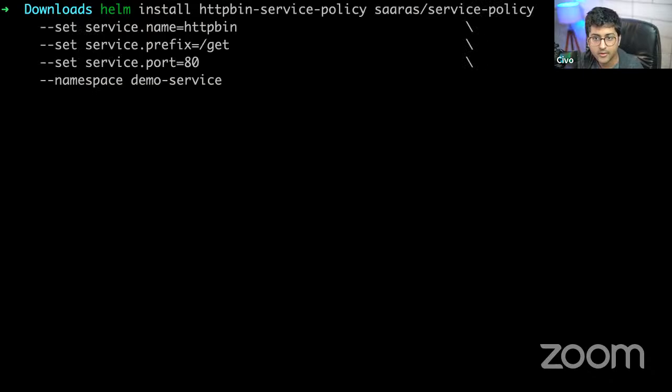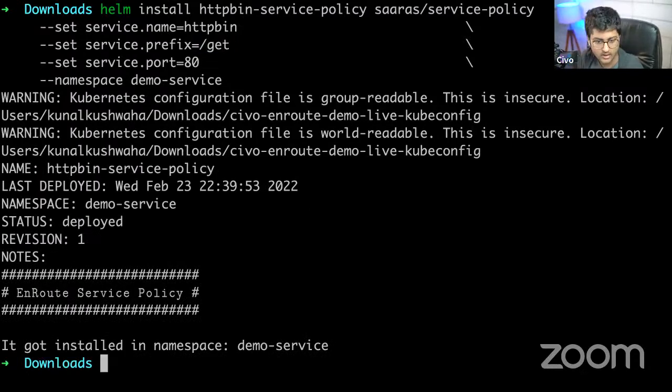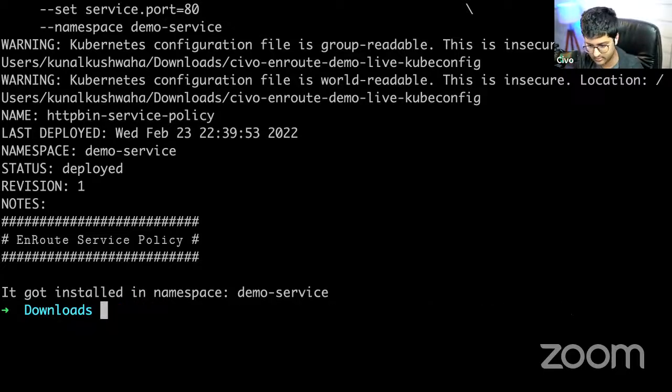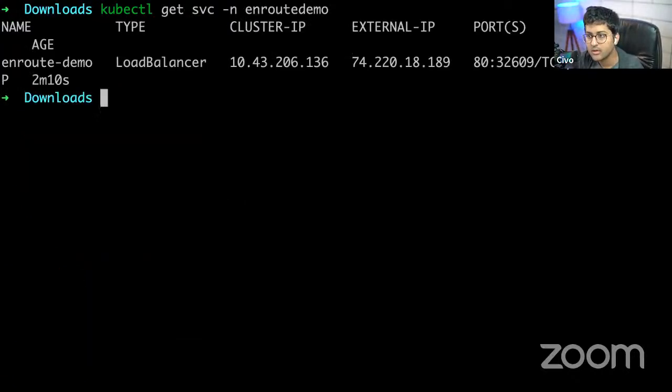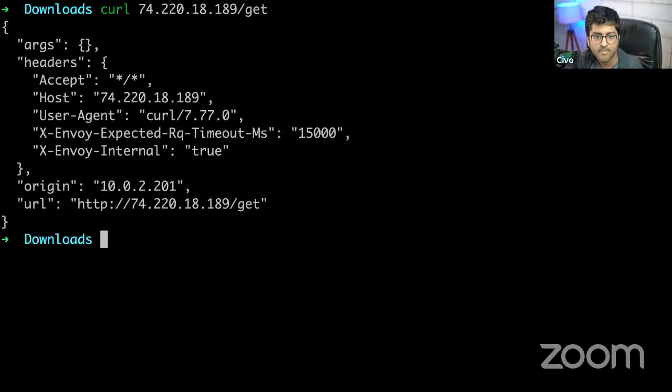I believe this is prefixes. So basically it's going to make it run on port 80 and it's going to be visible on this path /get. And I can list all the... I can get my service. Where is it? You can copy this, right? And I can just curl on /get. That looks good.